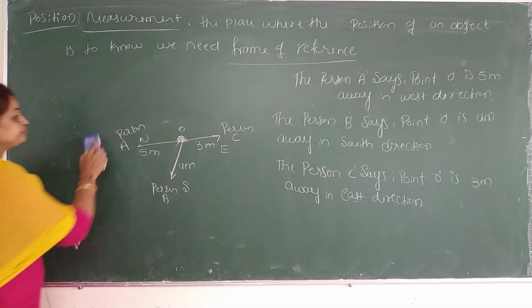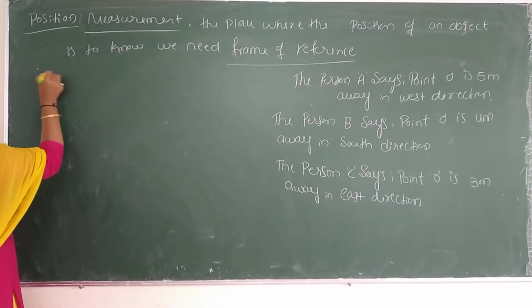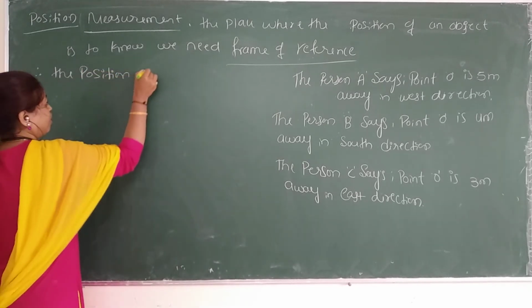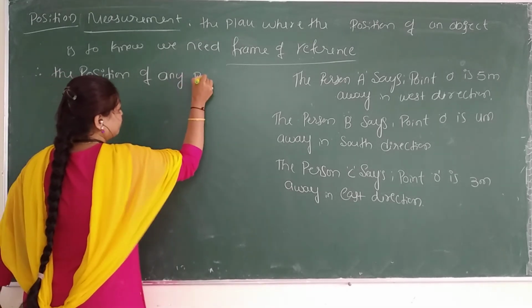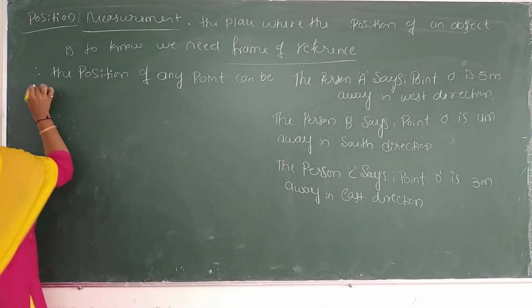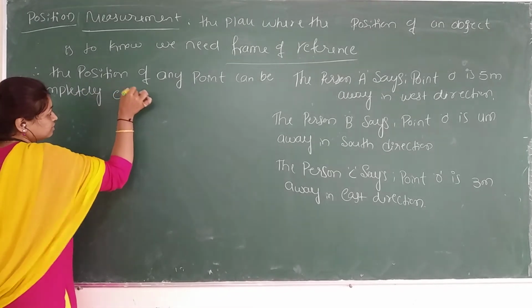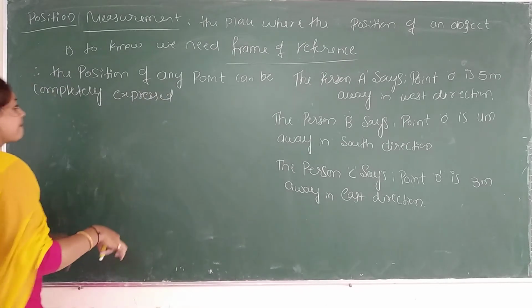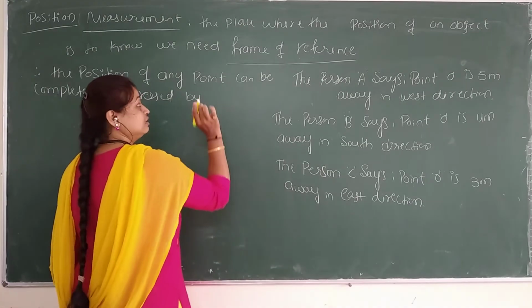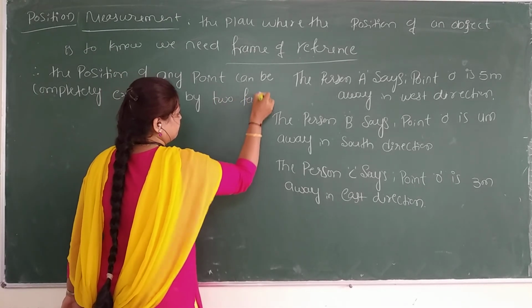So I will write here. Therefore the position of any point can be completely expressed by how many factors? 2 factors.